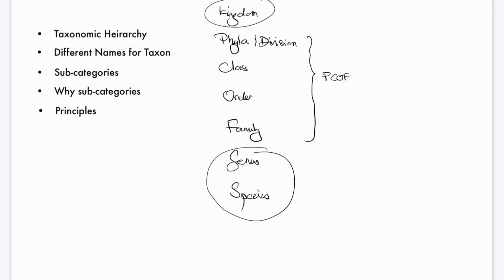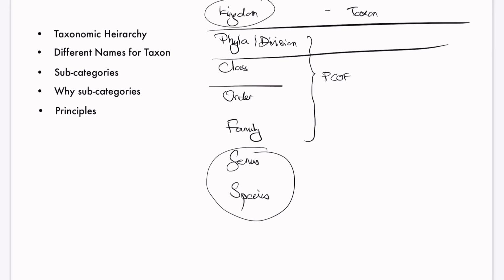Now taxon. Each one here is called a taxon. Kingdom is a taxon, class is a taxon, order is a taxon. What are the other names for taxon? Every level, this is one level, this is one level, this is one level.